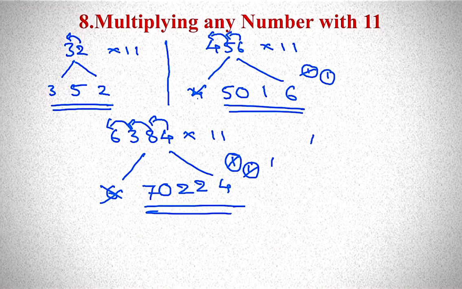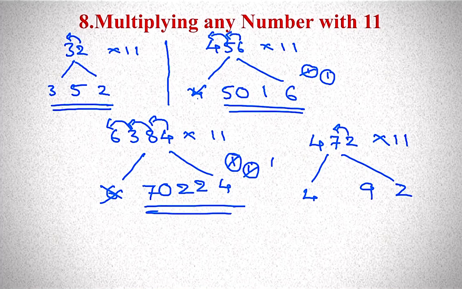If it is 472 into 11, I want to do. So keep 4 and 2. 2 plus 7, 9. 7 plus 4, 11. 1 carry forward. 1 plus 4, 5. So 5192.